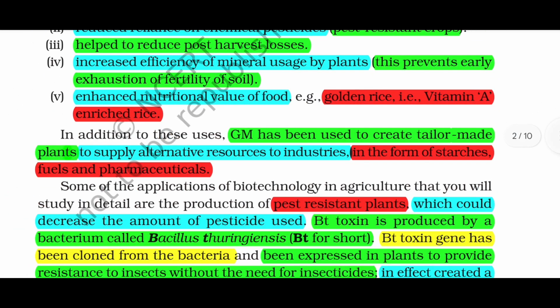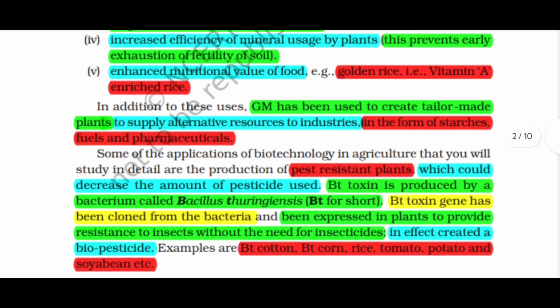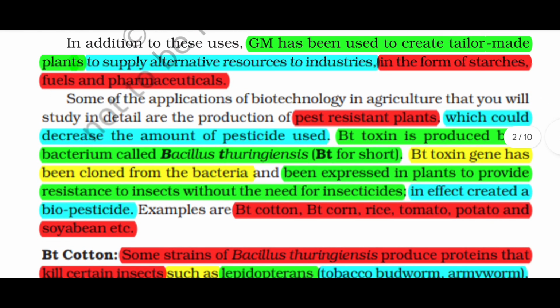In addition to these uses, GM has been used to create tailor-made plants to supply alternative resources to industries in the form of starches, fuels, and pharmaceuticals. Some of the applications of biotechnology in agriculture that you will study in detail are the production of pest-resistant plants, which could decrease the amount of pesticide used. BT toxin is produced by a bacterium called Bacillus thuringiensis, BT for short. BT toxin gene has been cloned from the bacteria and expressed in plants to provide resistance to insects without the need of insecticides.